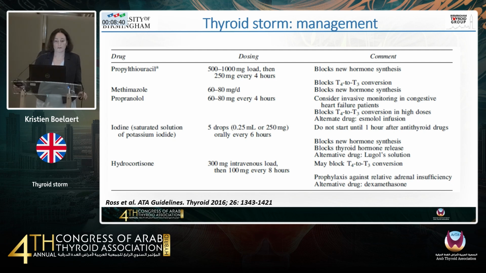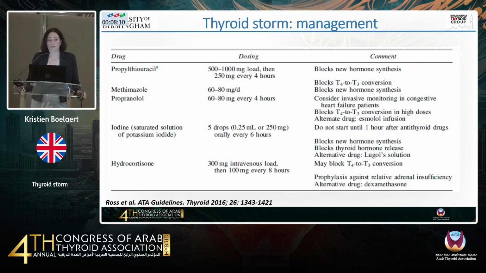So I've already discussed the principles of management, but in this case it's really important that you use propylthiouracil and you need to give a big dose. Okay, so this is not 100 milligrams of PTU, this is 500 milligrams to a gram of PTU as a loading dose, and then you give 250 milligrams every 4 to 6 hours. Often people use a combination of propylthiouracil and methimazole. PTU has the added advantage that it blocks the conversion of T4 to T3.